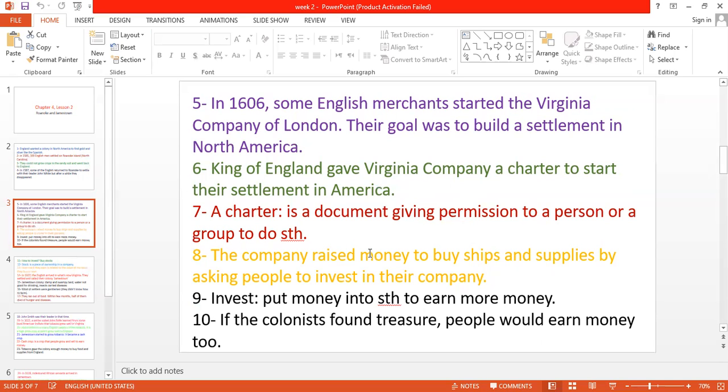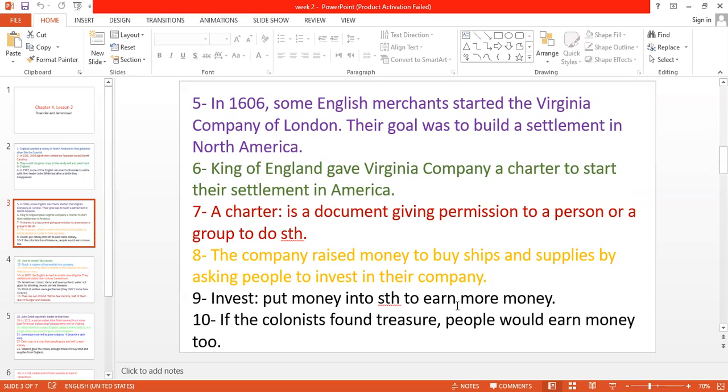They need to buy food. They need to buy supplies, okay? How do they bring all of that money to buy ships and supplies and food? They raise the money by asking the people to invest their money in the company. What is the meaning of invest? Invest means to put money into something to earn money.